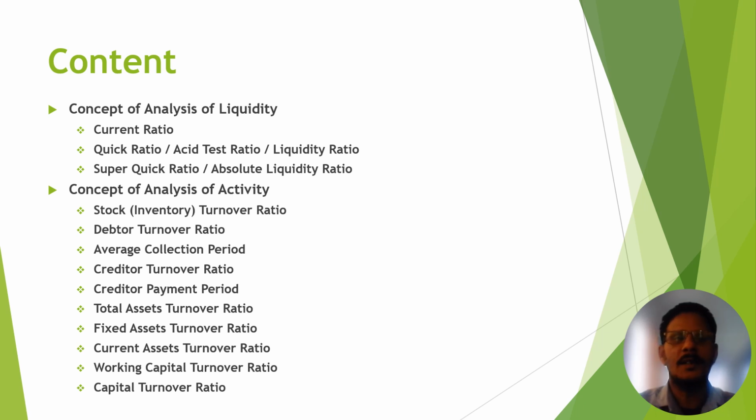Now, after that, concept of analysis of activities. Under this activities ratio, we cover stock turnover ratio, debtor ratio, average collection period, creditor turnover ratio, creditor payment period, total assets turnover ratio, fixed assets turnover ratio, current assets turnover ratio, working capital turnover ratio, and capital turnover ratio. These are the contents for this class. Now, let's start one by one.